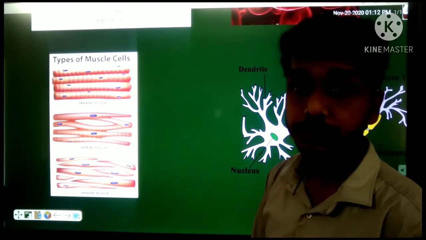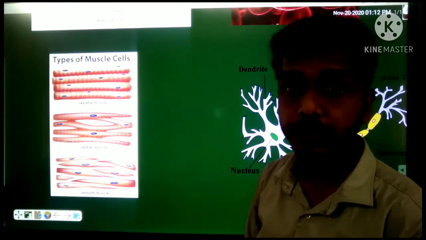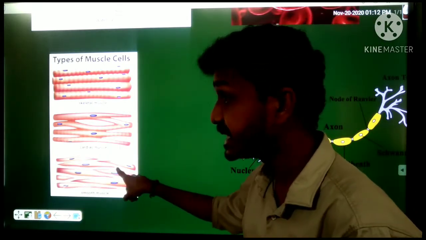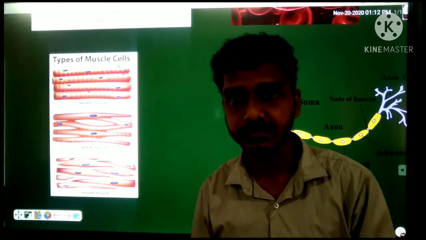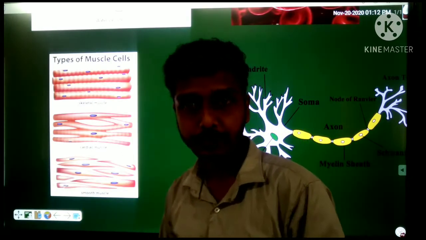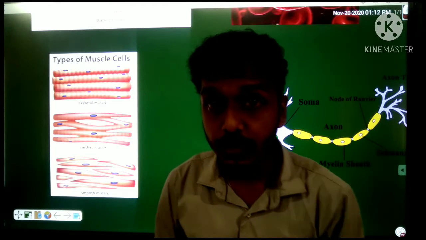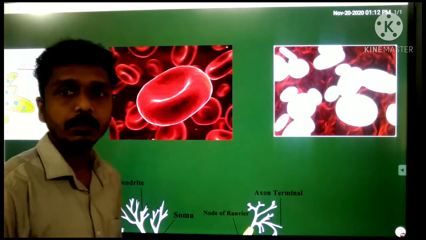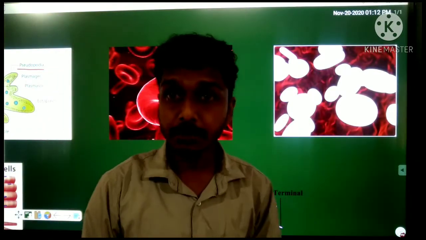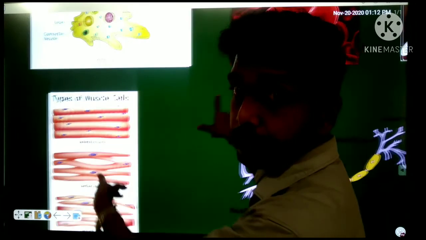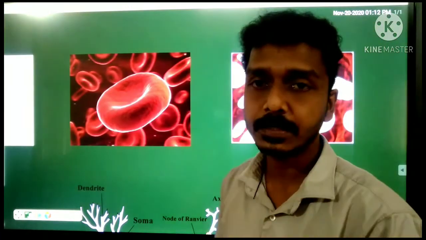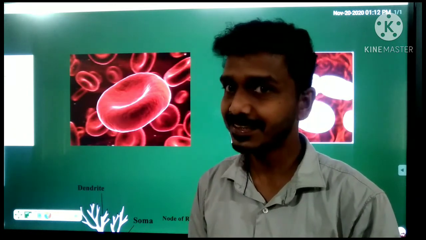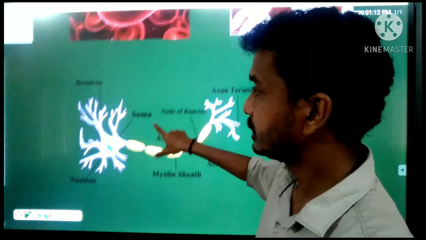Look here: cylindrical shaped muscle cells, branched muscle cells, and spindle shaped muscle cells, with pointed edges. That means when you compare the shape of the muscle cells with our blood cells, we can find the difference. The shape of the cells is different. Clear? Yes.